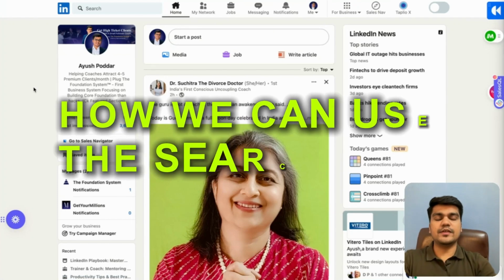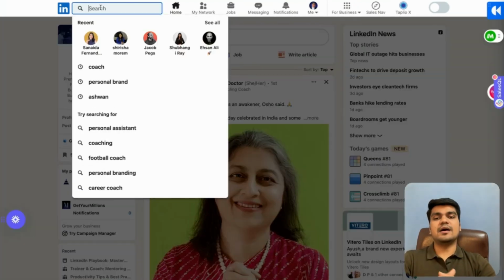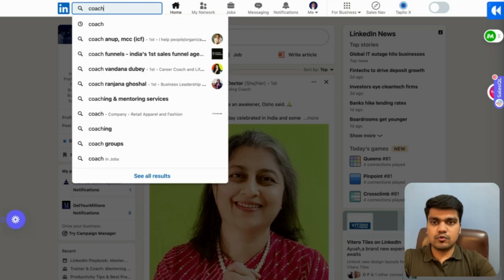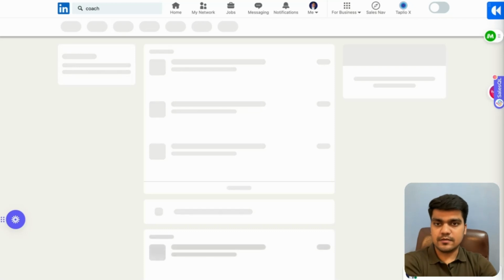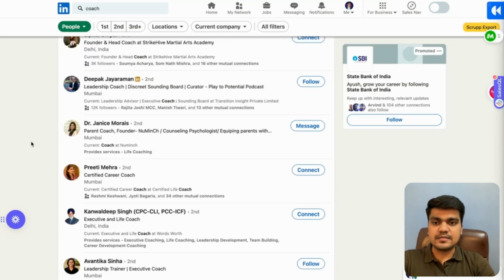So let's see how we can use the search option, which is the third step. So click on the search bar. Now on the search bar, I have to type my ICP name or my ICP category. Since I work with coaches, I'm going to search on coach and hit the enter button. I'm going to select on people, and within the people, you see LinkedIn is showing me all the potential coaches which are there on LinkedIn. So once you have exhausted your first degree, second degree and third degree connection, this is another way you can reach out to the people. And there is a very high chance that these are your ICP.